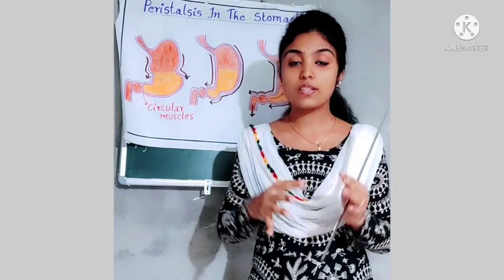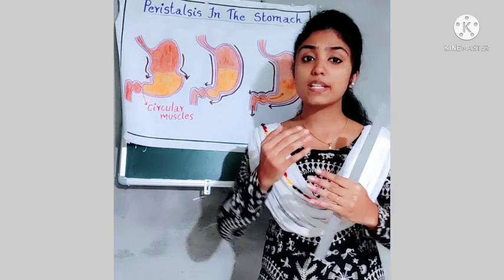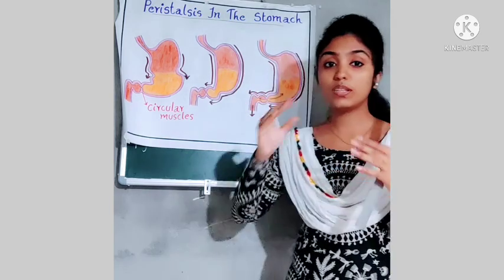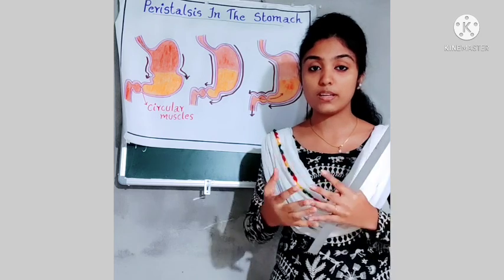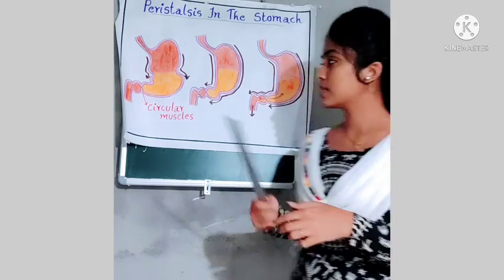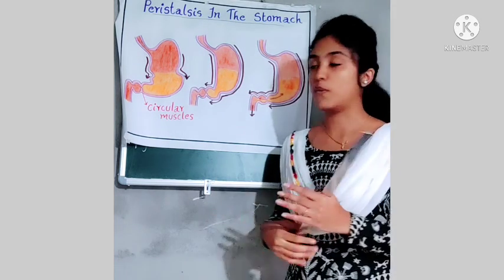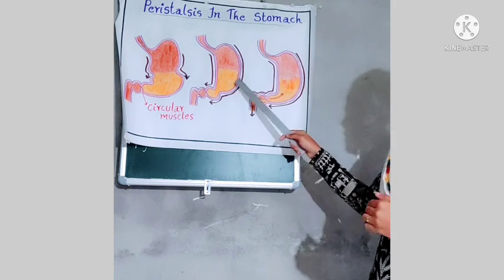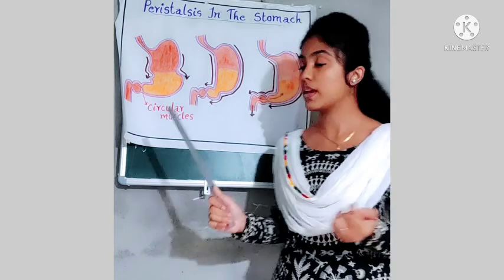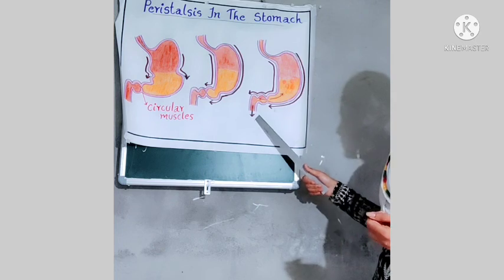The gastric juice gets mixed with the food and strong peristalsis movement takes place inside the stomach. This strong peristalsis movement converts the food materials into paste form. And after that, the circular muscles open the pathway so that the food can enter into the small intestine.